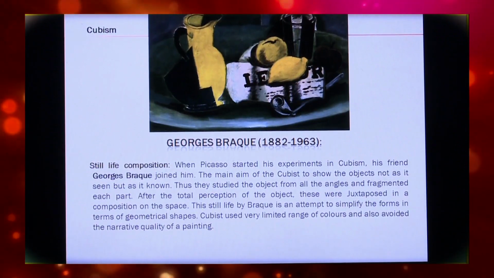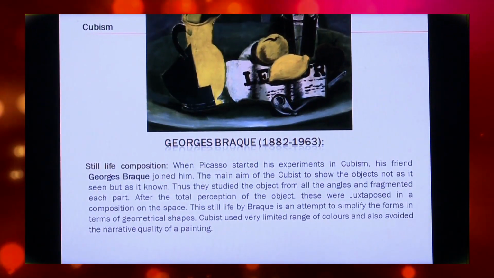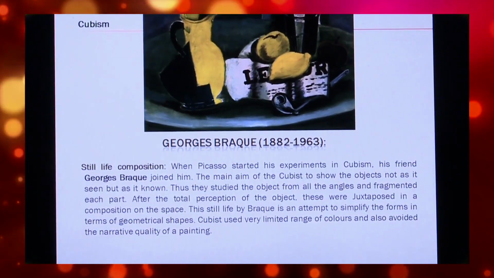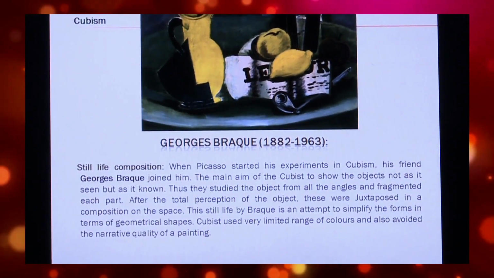This still life by Braque is an attempt to simplify the forms in terms of geometrical shapes. Cubists used a very limited range of colors and also avoided the narrative quality of a painting.